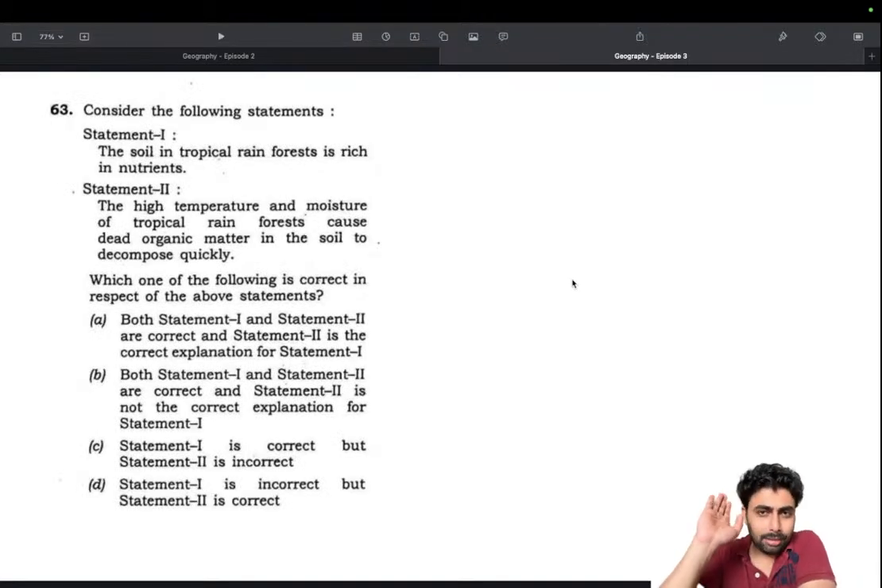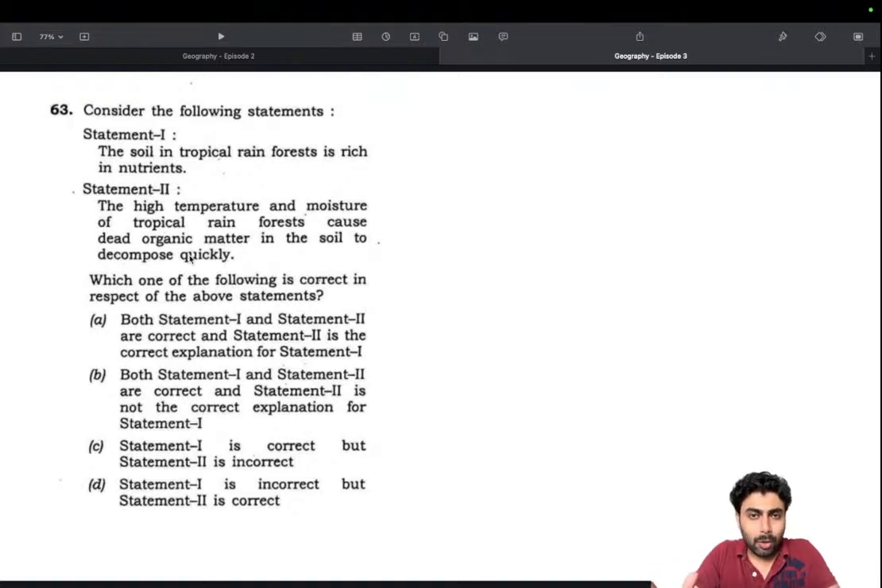If you remember correctly, we have discussed this exact question in a different format in the 2021 PYQ. That's where I'm re-emphasizing the actual relevance of PYQs. Now the question: the soil in tropical rainforest is rich in nutrients. That's the first statement. The second statement: the high temperature and the moisture of the tropical rainforest cause dead organic matter in the soil to decompose quickly.